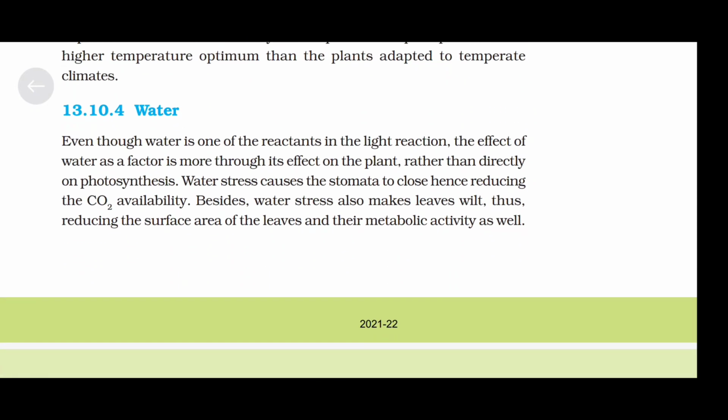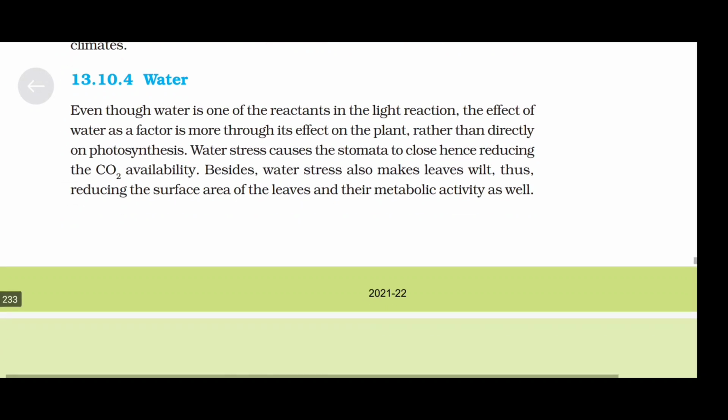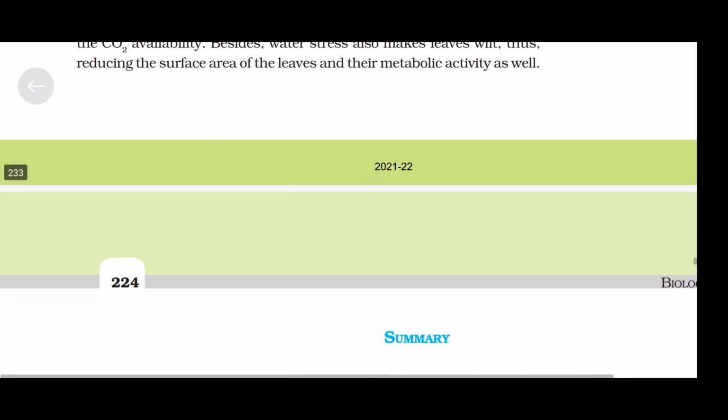Water. Even though water is one of the reactants in the light reaction, the effect of water as a factor is more through its effect on the plant rather than directly on photosynthesis. Water stress causes the stomata to close, hence reducing the carbon dioxide availability. Besides, water stress also makes leaves wilt, thus reducing the surface area of the leaves and their metabolic activity as well.